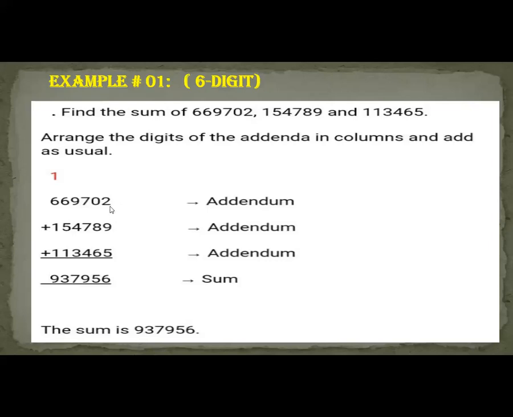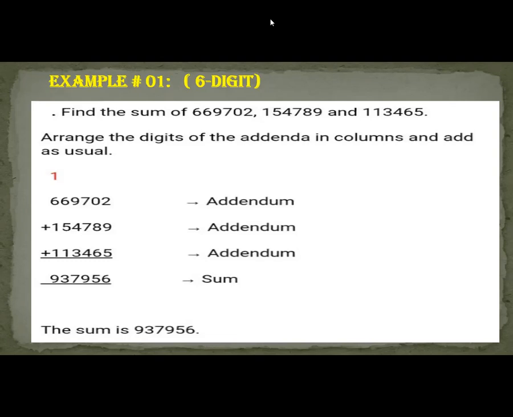9 plus 2, 11. 11 plus 5, 16. 6 here and 1 carry here. 8 plus 6, 14 plus 1 carry, 15. 1 carry here. 7 plus 7, 14 plus 4, 18 and 1 carry, 19. Here 1 carry. 9 plus 4, 13 plus 3, 16 and 1 carry, 17. 6 plus 5, 11, 11 plus 1, 12 and 1 carry, 13. And now this one, 6 plus 1, 7 plus 1, 8 and this one carry, 9. So your answer is 937956, and this is a 6 digit number.